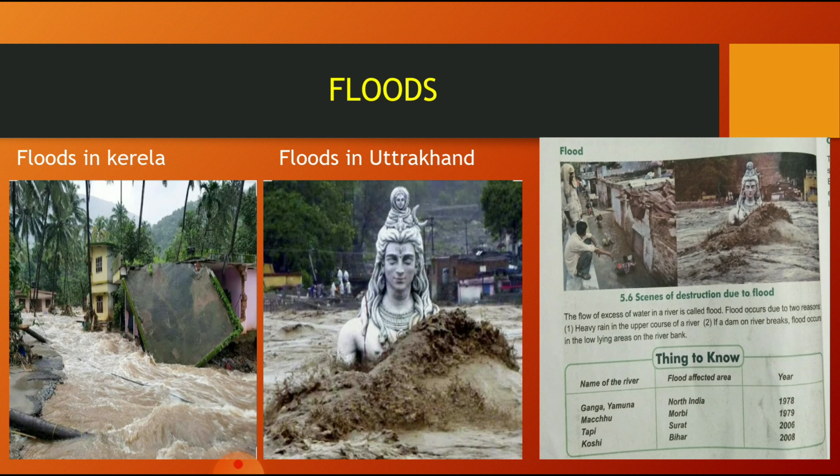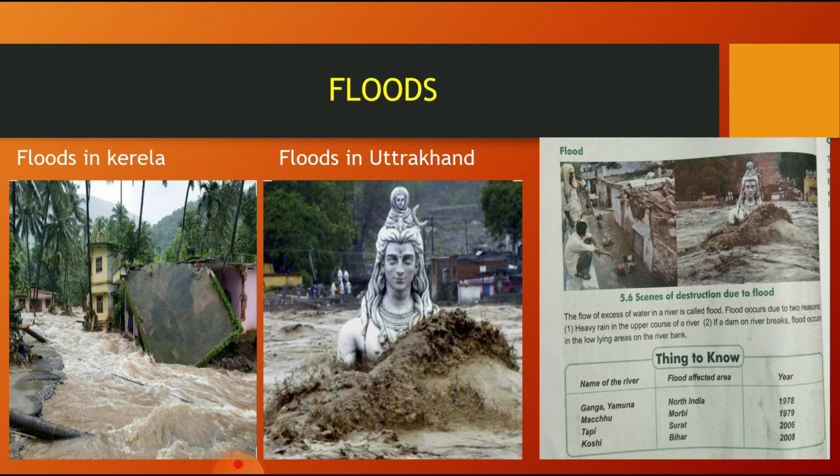So due to heavy rains, the check dams and the river banks are broken, and the water comes inside the whole city also. So floods occur in that place.